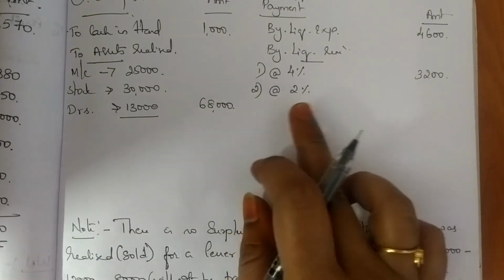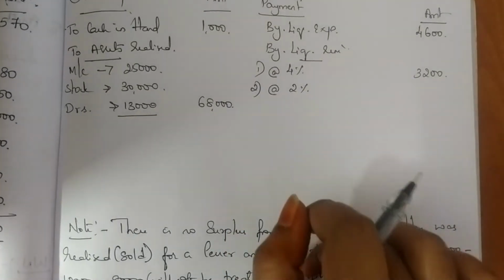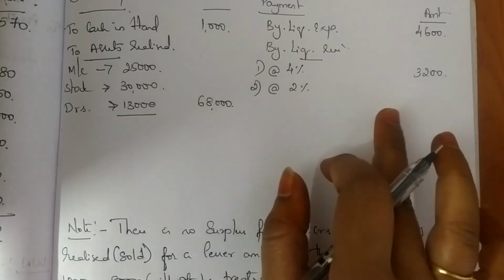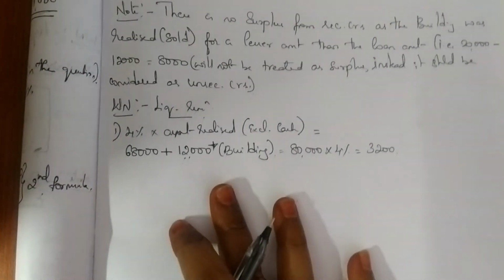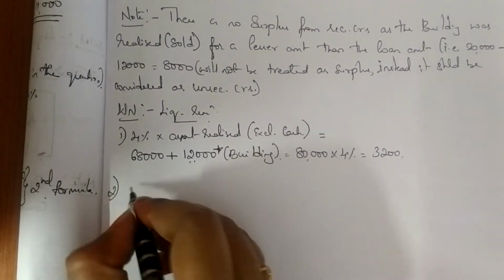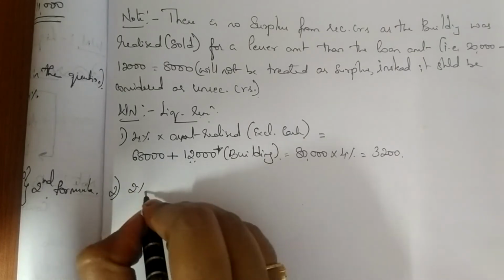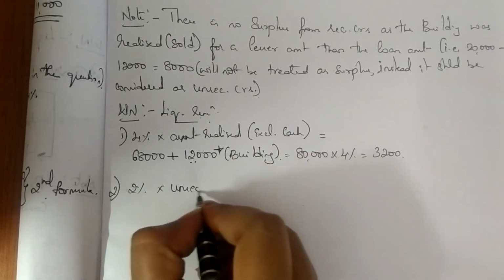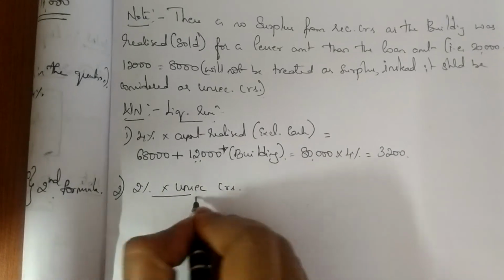If you have debentures, write debentures first and then do the calculation. Here there are no debentures, so I am directly doing the calculation. For unsecured creditors, the percentage mentioned is 2, so 2% on unsecured creditors. So how do you do it?